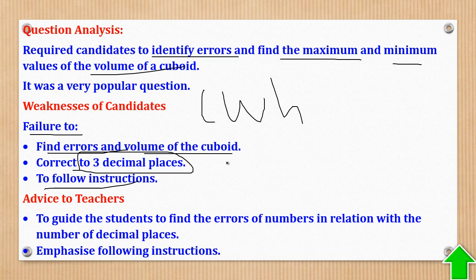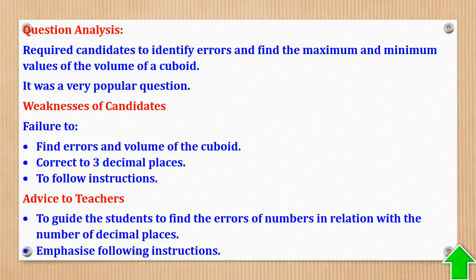Some students were proving that they know more. They even got the percentage error. That is not allowed. Only write what they want and stop. Advice to teachers: guide students to find errors of numbers in relation to the given number of decimal places, and emphasize following instructions. Only answer what is needed, and what they have not asked, don't tamper.